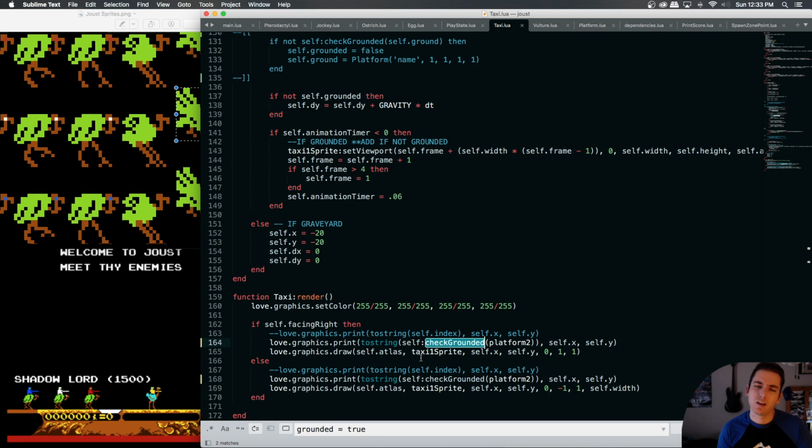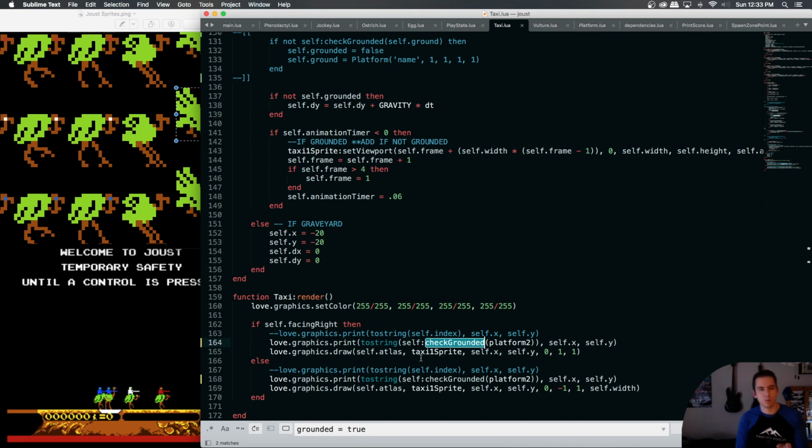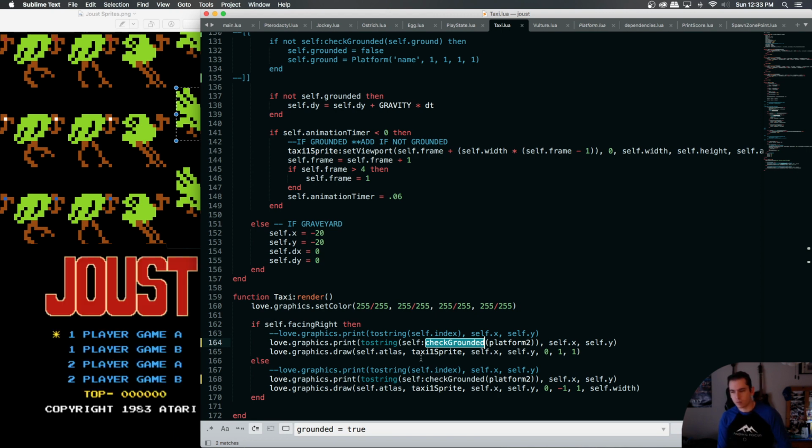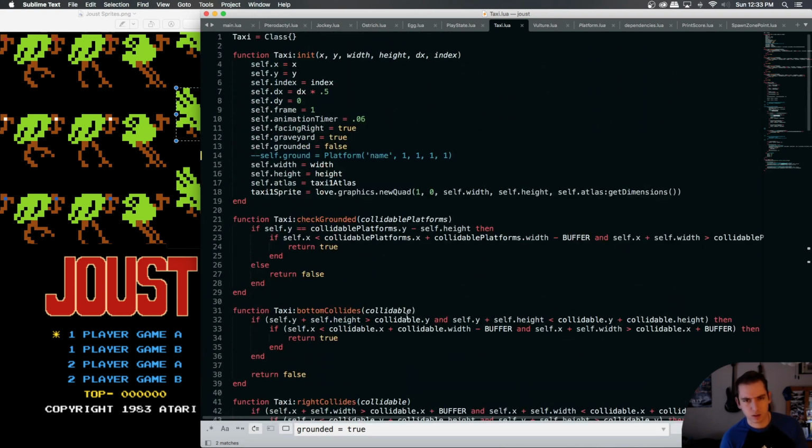Is there any time where check grounded would be true and we would want to fall? Depends on the buffer, I guess. Because now I'm thinking instead of using the check grounded function to then do logic in our update, we just modify our function to change our grounded boolean. Then we don't even have to do any of that shit.